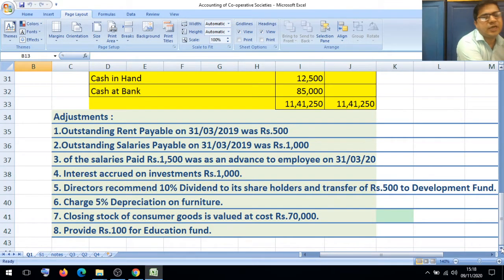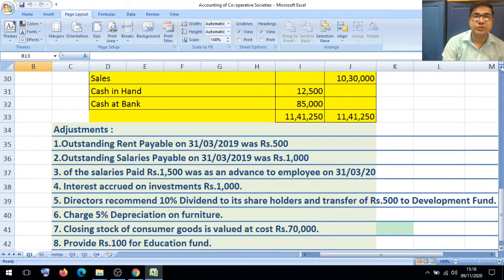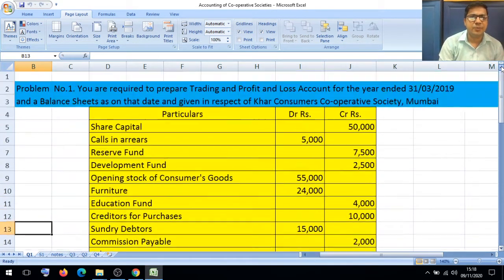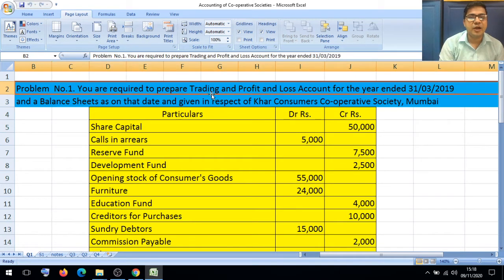Now friends, they have provided various kinds of information regarding the Khar Cooperative Society. These are an important part. Now what we have to prepare: it is a consumer cooperative society and we will prepare a trading account, profit and loss account, and the balance sheet. How we will prepare that, we are going to discuss.